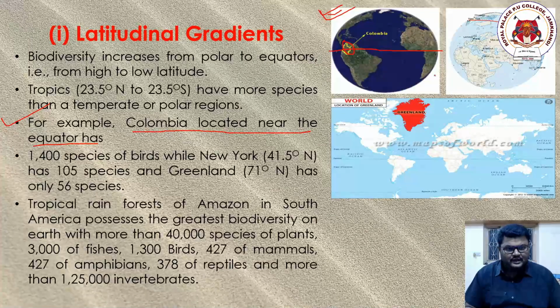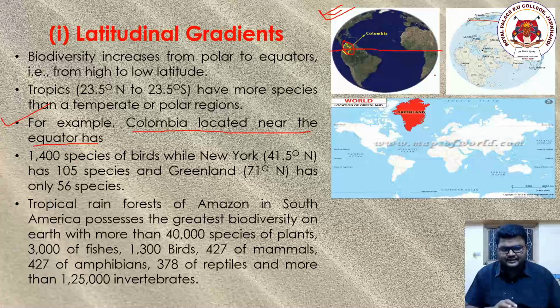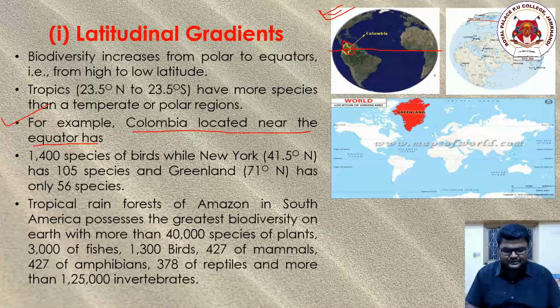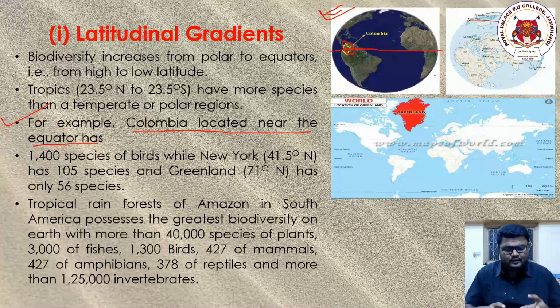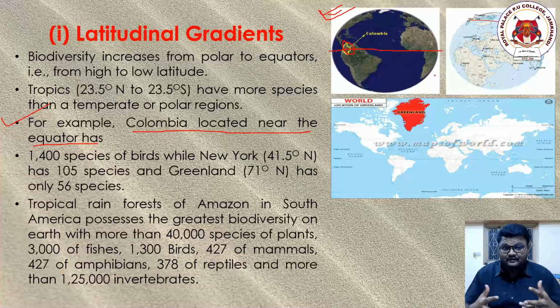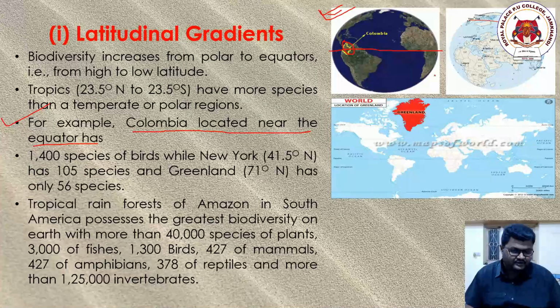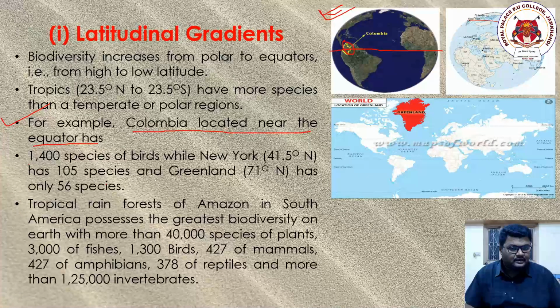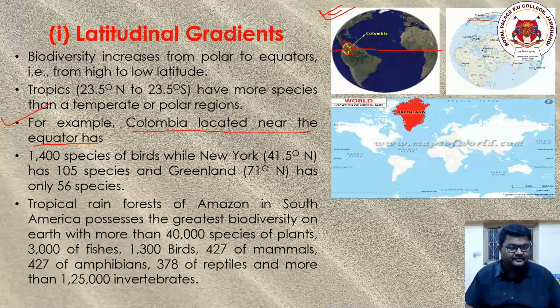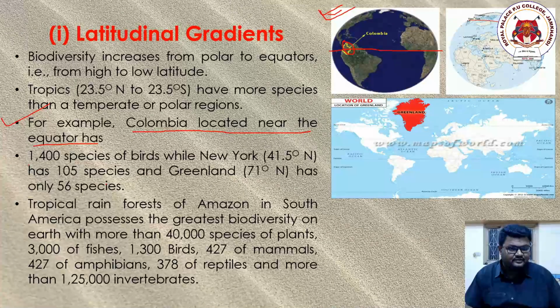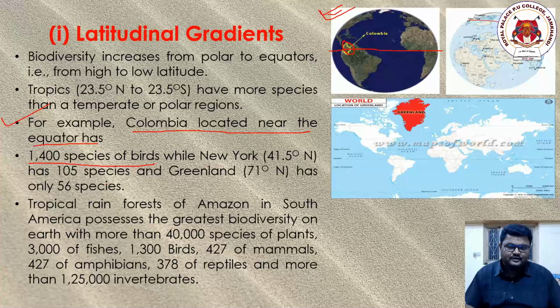According to the scientists' explanation, the middle portion, such as Colombia, has the highest number of species diversity. Mark these lines and remember them by heart: 1400 species of birds. New York.